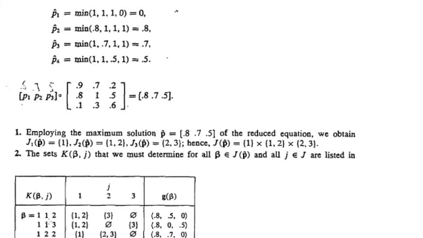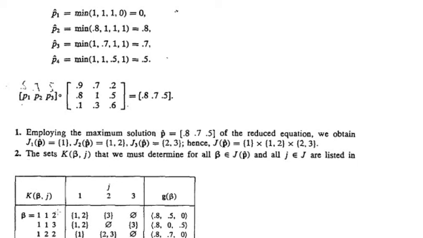So for j equal to 1, consider the equation beta k equal to j. Here beta 1 equal to 1 for j equal to 1. So 1 is an element of K of beta 1 for j equal to 1. Similarly, beta 2 is 1, that is, beta k for k equal to 2 is 1 for j equal to 1.